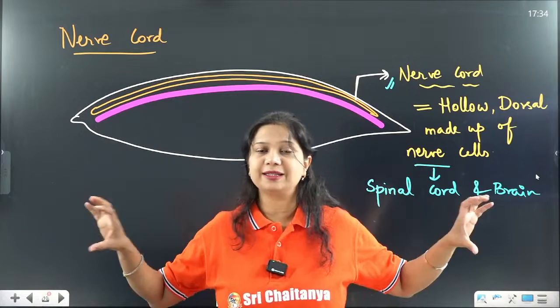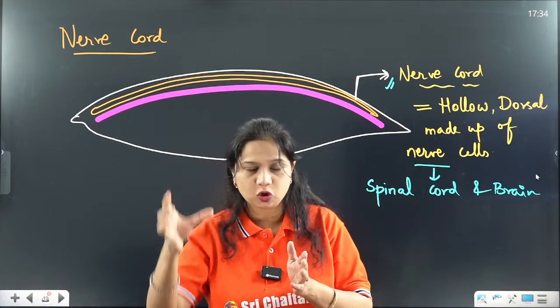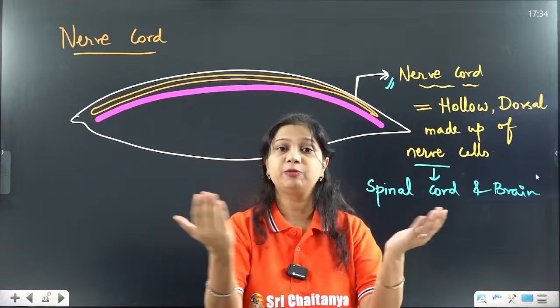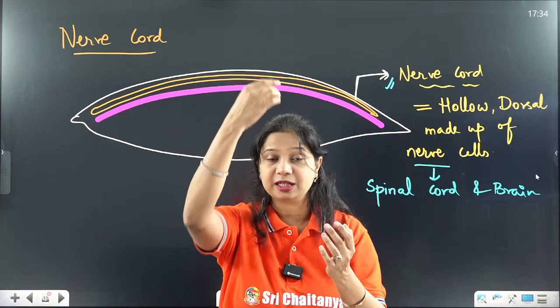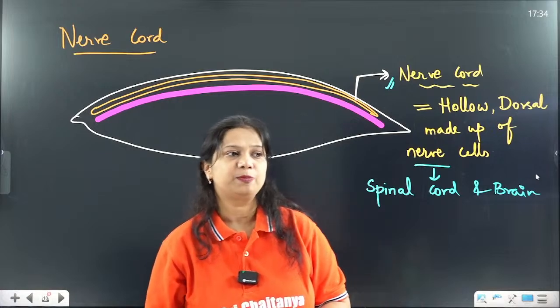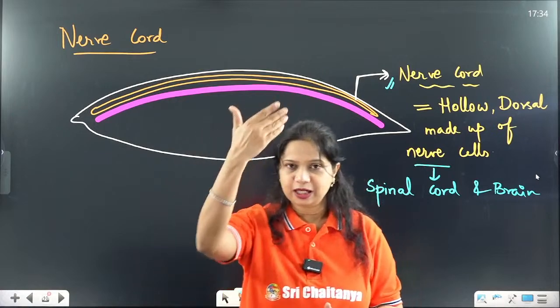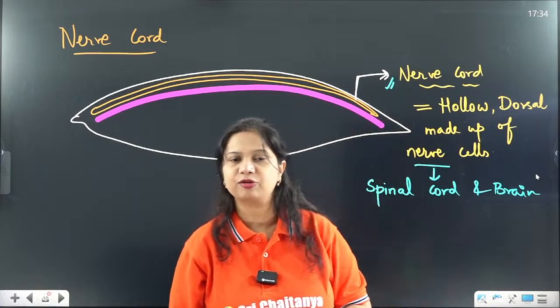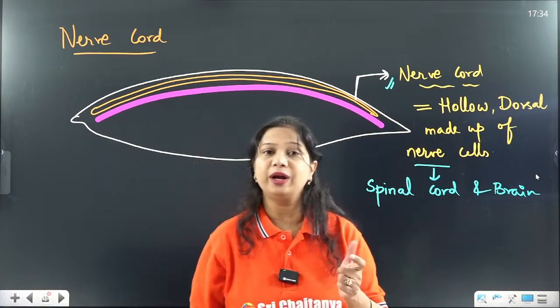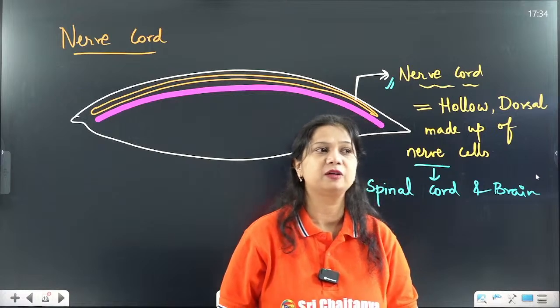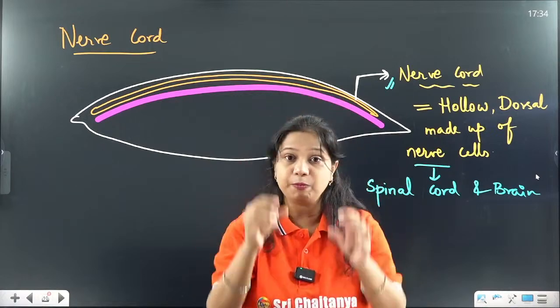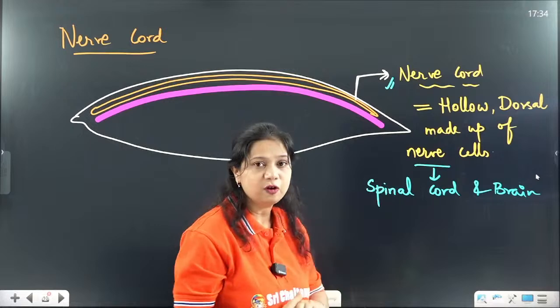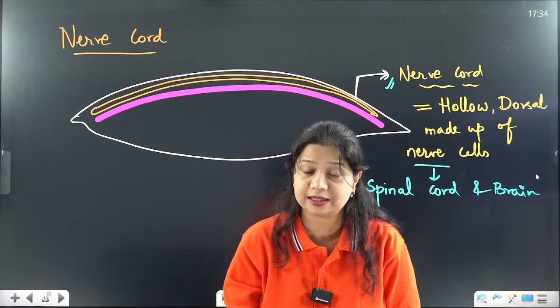If the notochord becomes the vertebral column, it is enclosing the structure called the spinal cord. So this spinal cord and the brain, yes, excellent answer Shakuntala, CNS, the central nervous system, absolutely right. Spinal cord and brain are obtained from the nerve cord, which is part of the central nervous system.